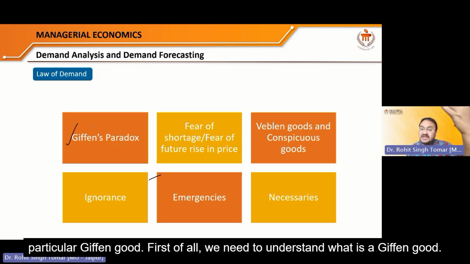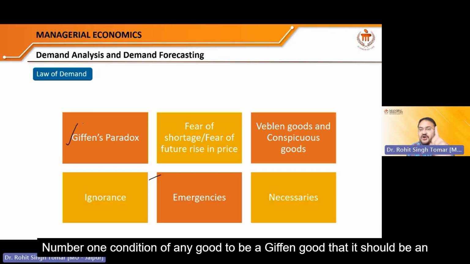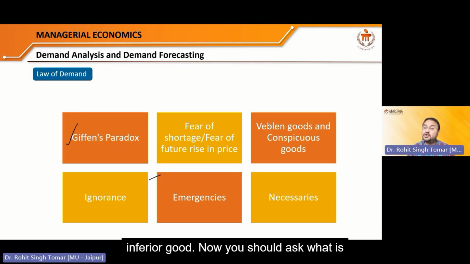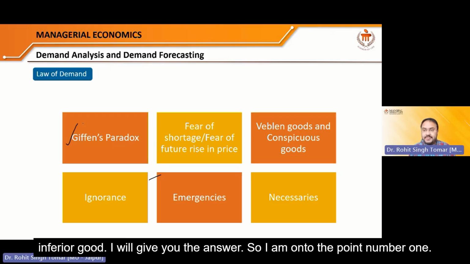First of all, we need to understand what is a Giffen good. Number one condition of any good to be a Giffen good is that it should be an inferior good. Now you should ask, what is an inferior good? I will give you the answer.